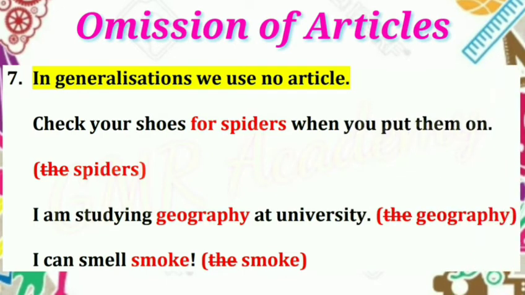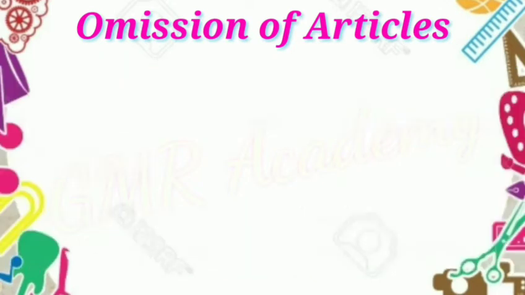I am studying geography at university. So geography, a branch of science, not in a particular way. So no article is used. I can smell smoke. Smoke here is in a general way, not in a particular way. So we use no article. I can smell smoke. Don't use the smoke.